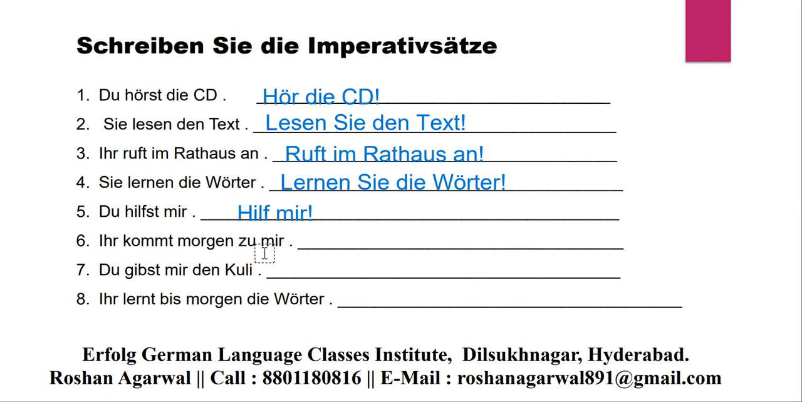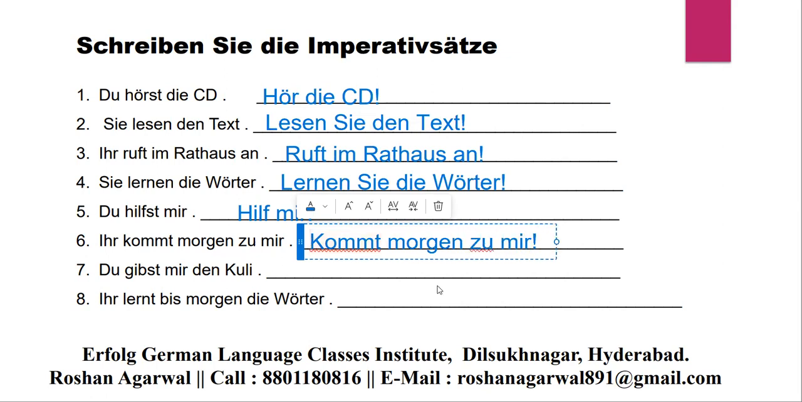Next, ihr kommt morgen zu mir. You all come tomorrow to me. So how can you write in imperative? Kommt morgen zu mir means you all come tomorrow to me. So just you remove ihr. Remaining sentence you write as it is.